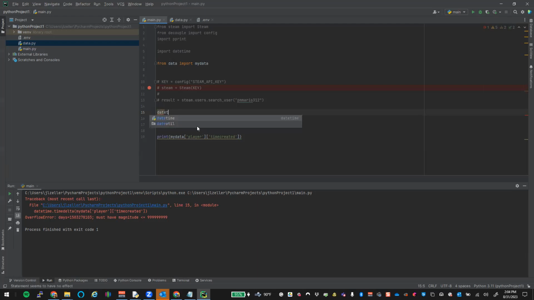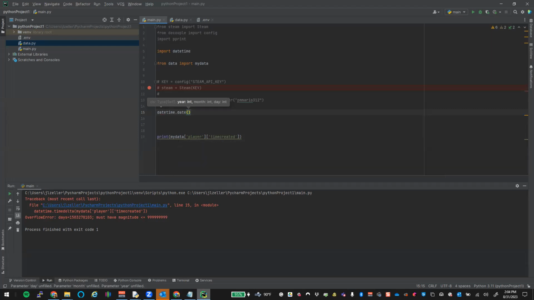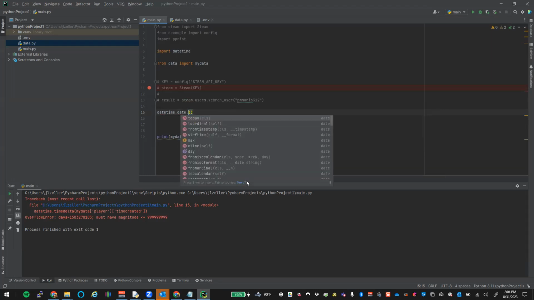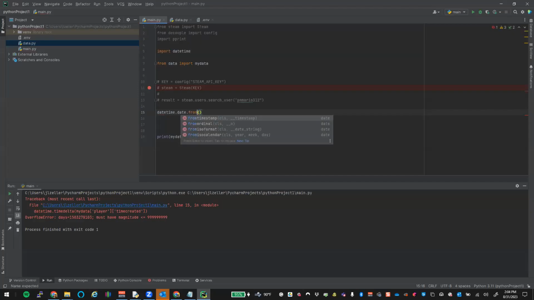That's why it's not pulling up. datetime.date. And from date, we need to pass it our year, month, whatever. And that should actually be another one that's dot fromtimestamp. There we go. From timestamp. Okay, and our timestamp is this guy.